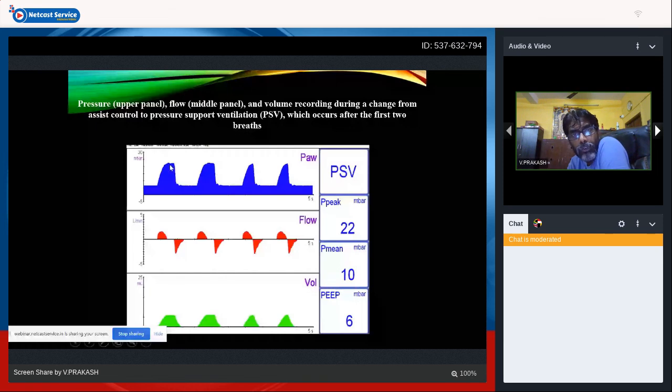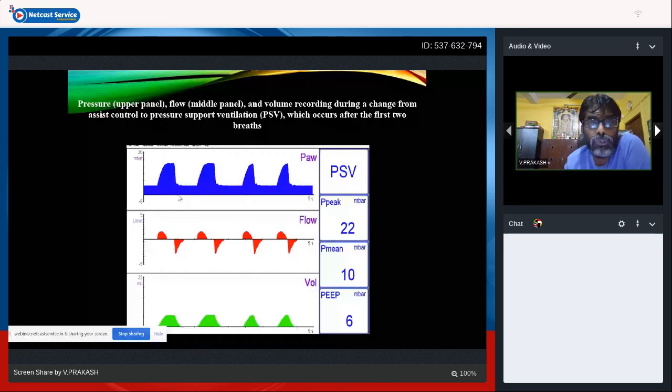The area under the curve is pretty high in assist control mode when compared to PSV mode. So you can see the area under the curve is bigger in assist control mode. Biologically, you can explain that your mean airway pressure could be slightly high because your TA is slightly more in assist control mode when compared to pressure support ventilation.